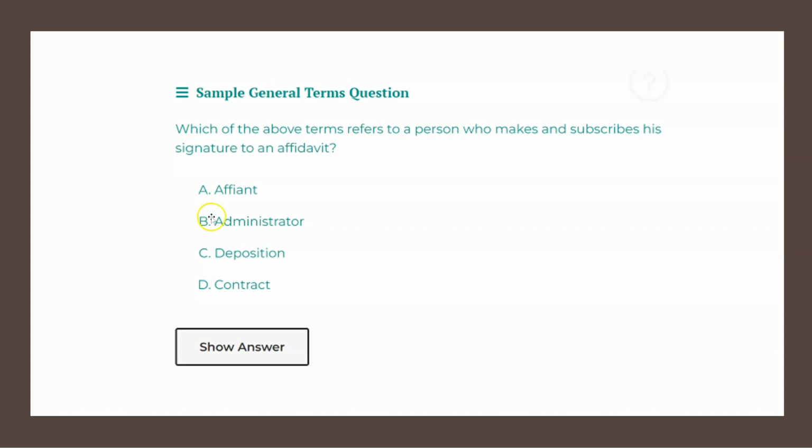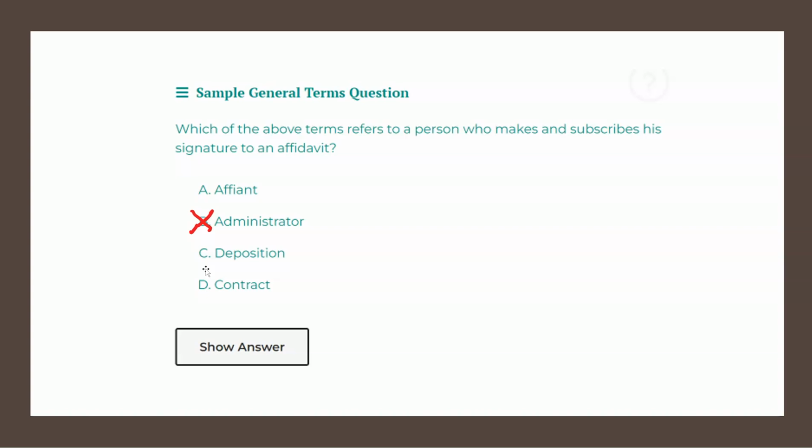Choice B states administrator. Now, an administrator is a person appointed by the court to manage the estate of a deceased person who didn't leave a will. So that is not the name of the person who subscribes a signature to an affidavit, and therefore choice B is not the solution.